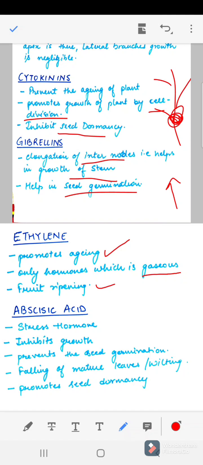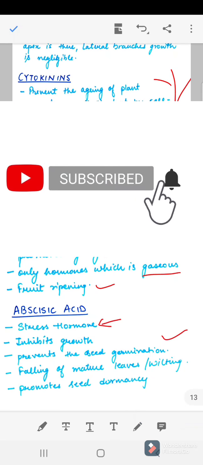Abscisic acid is the stress hormone of the plants. It inhibits the growth of the plant and it also prevents the seed germination. And it is also responsible for wilting or falling of the mature leaves, and it promotes the seed dormancy, right? So this was all about the coordination in plants.